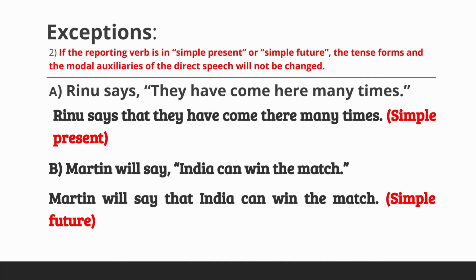Second example, Martin will say, "India can win the match." Here in indirect, it will be Martin will say that India can win the match. Here the reporting verb will say is in simple future form. So the modal auxiliary can is not changed in the reported speech. So children, what we have studied here are the exceptional rules in reported speech and also the changes that may happen in accordance with the tense form of the reporting verbs.